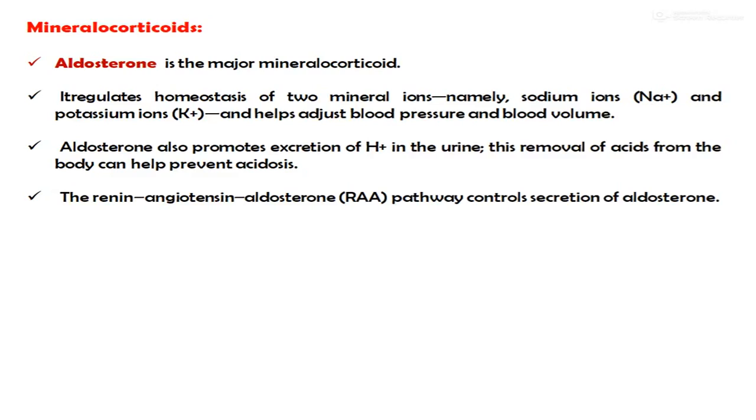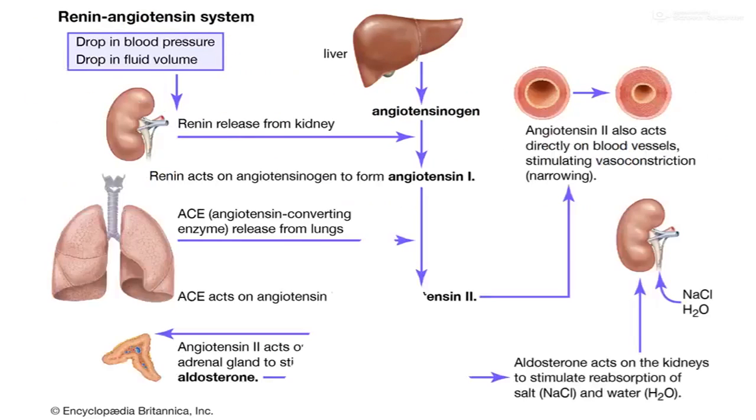The renin-angiotensin-aldosterone pathway controls the secretion of aldosterone. Angiotensinogen gets converted into angiotensin 1 with the help of renin, and this renin is released from the kidney. This angiotensin 1 gets converted into angiotensin 2 with the help of angiotensin converting enzyme, which is released from the lungs.